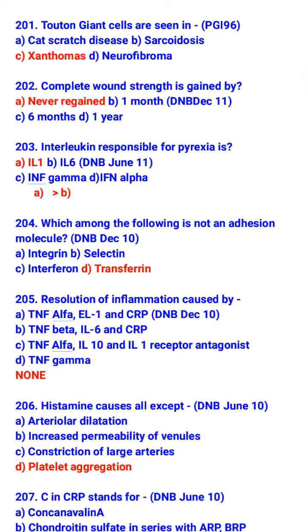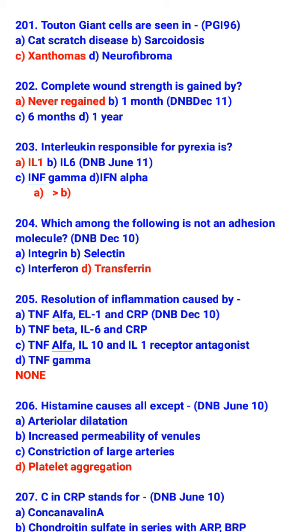Touton giant cells are seen in xanthomas. Complete wound strength is never regained. The interleukin responsible for pyrexia is interleukin 1, and if it is not given, then interleukin 6. Which among the following is not an adhesion molecule?